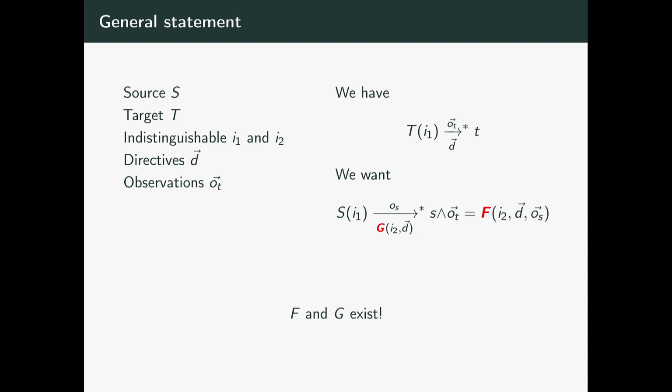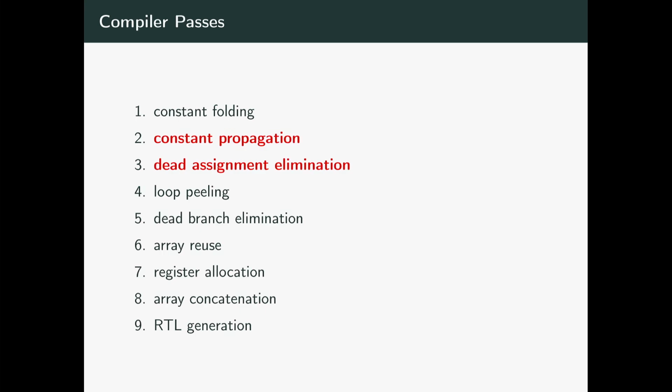Interestingly, this approach of establishing disparate transformers for each compiler pass is complete in the sense that these two functions always exist if your compiler transformation preserves speculative constant time. We illustrate our approach with a proof of concept compiler with 9 simplified but representative compiler passes, such as constant folding, dead branch elimination, array reuse, and RTL generation, where we had to use all flavors of the simulation diagrams: lockstep, many to one, many to many, and introduce a few other technicalities. In this talk, I will talk just about 2 of them.